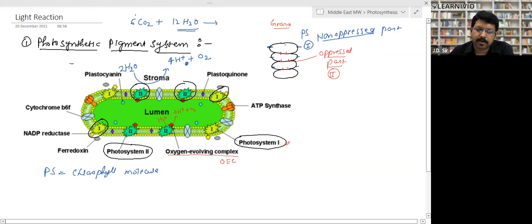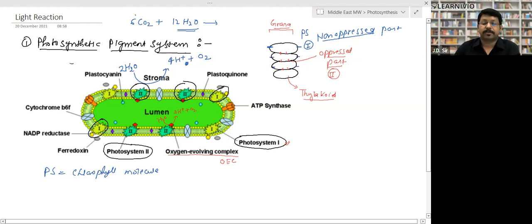These are the structure of grana, right? These are the thylakoids, right? This complete structure is called grana, and this individual unit is called thylakoid. The region of thylakoids which are stuck with one another is called the operous part, and the outer external part, which is not stuck together, is called the non-operous part. Photosystem first is found in the non-operous part, and photosystem second is found in the operous part.